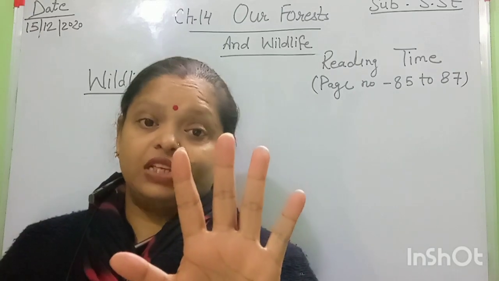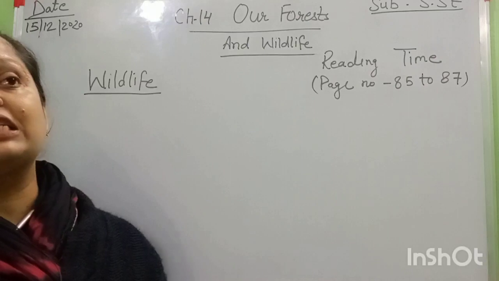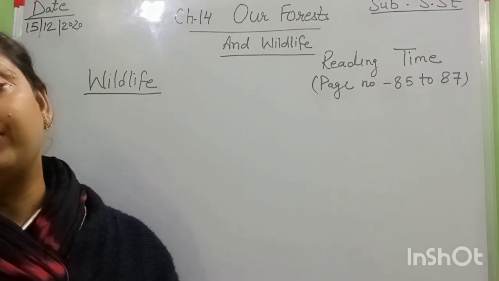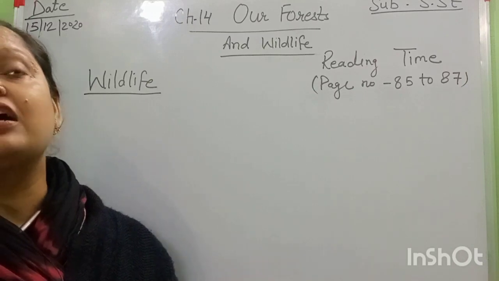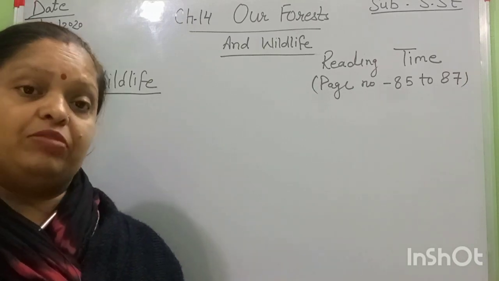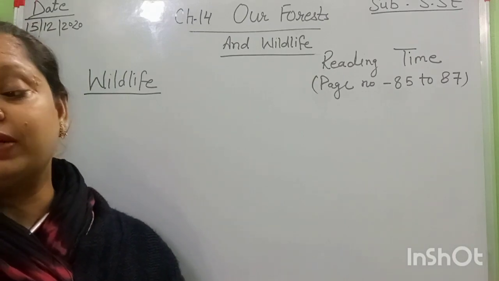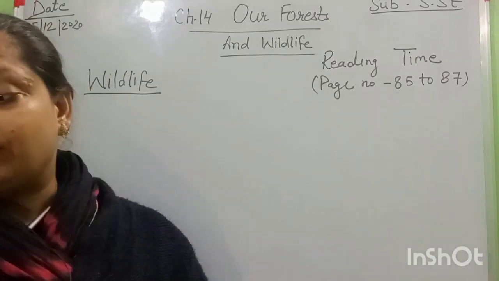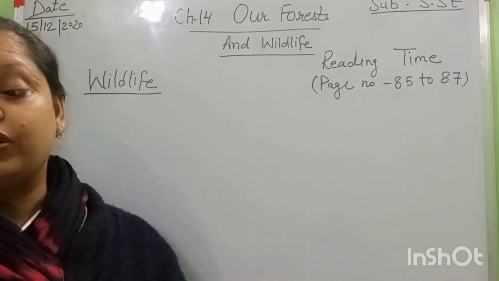And our country has a large variety of wildlife. Our forests are full of wild animals, especially the Sundarban forest, and the deciduous forest also.